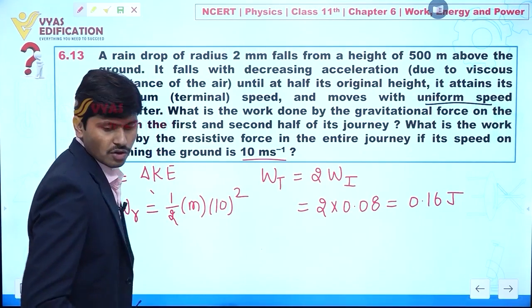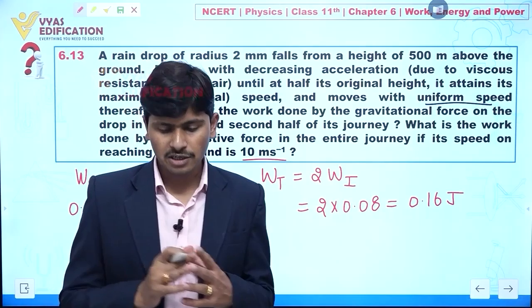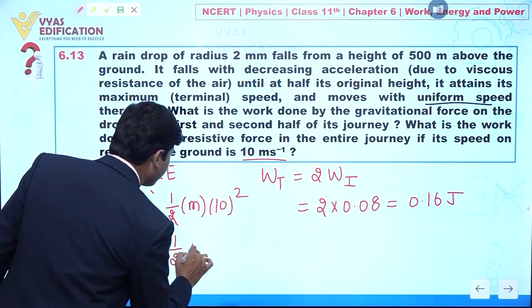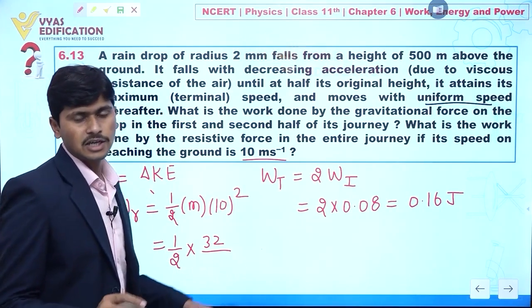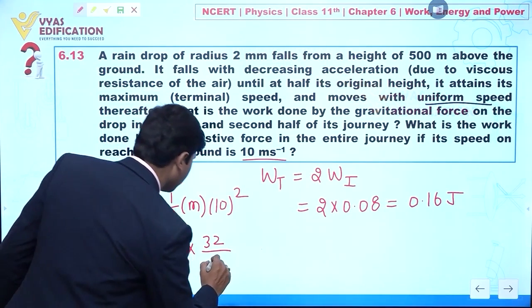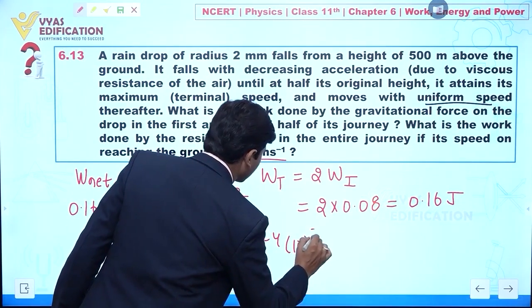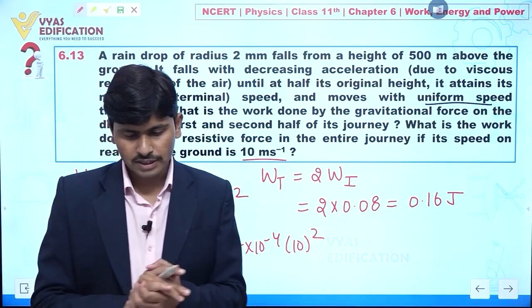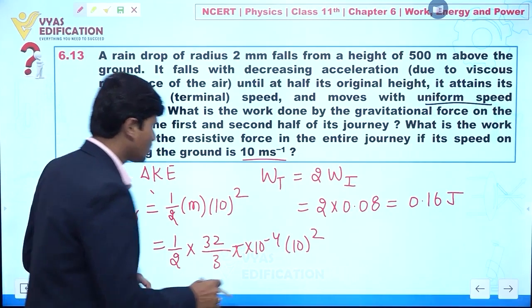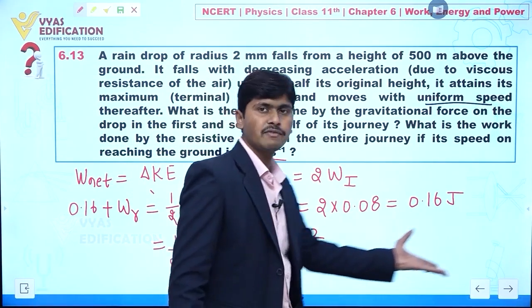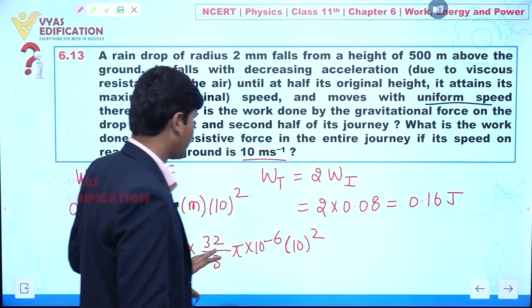The value of mass is 32 divided by 3 pi into 10 to the power minus 4 into 10 square. Actually this is 10 to the power minus 6; just calculate whatever we write here, and you can find the value of the expression of mass.